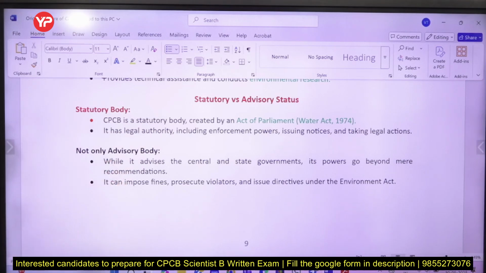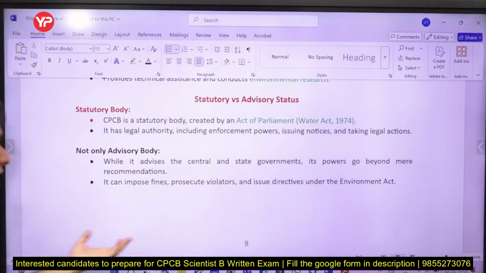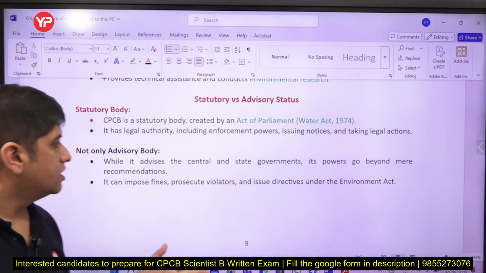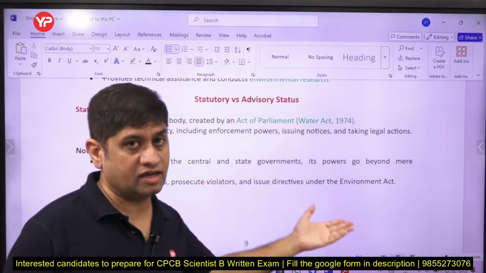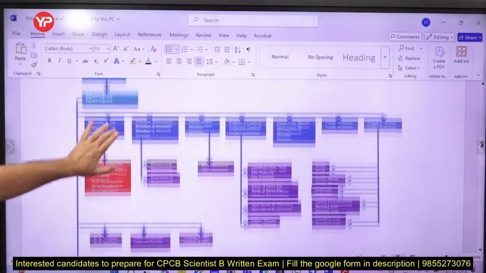कई बार MCQ questions ऐसे frame किए जाते हैं, तो उनमें ये every small thing which is added is important. Can it impose fine? Yes. Can it prosecute the violator? Prosecute मतलब सजा देना उनको, हाँ ये सजा भी दे सकता है. So issue directions? Yes, it can issue directions also under the Environment Act. So that also you should know.